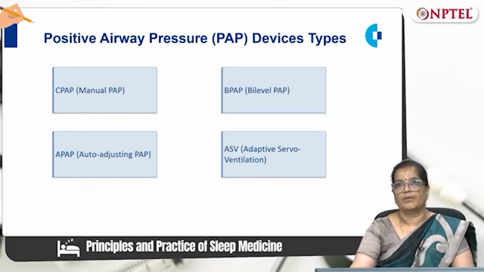The types of PAP devices are CPAP, which is continuous positive airway pressure; BPAP, which is bilevel positive airway pressure; APAP, auto-adjusting positive airway pressure; and ASV, which is adaptive servo ventilation.